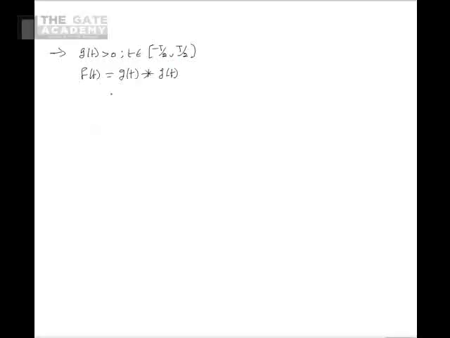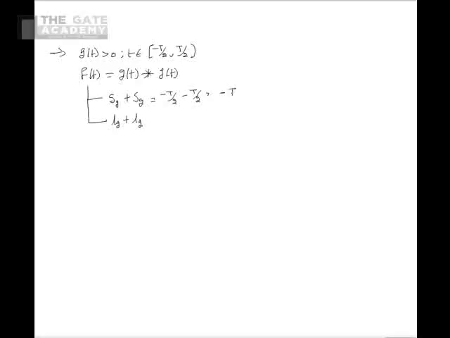We know that the starting point of f of t is given as starting point of g of t plus starting point of g of t, and length of f of t is given as length of g plus length of g. Here the starting point of g of t is minus T by 2 added with minus T by 2.